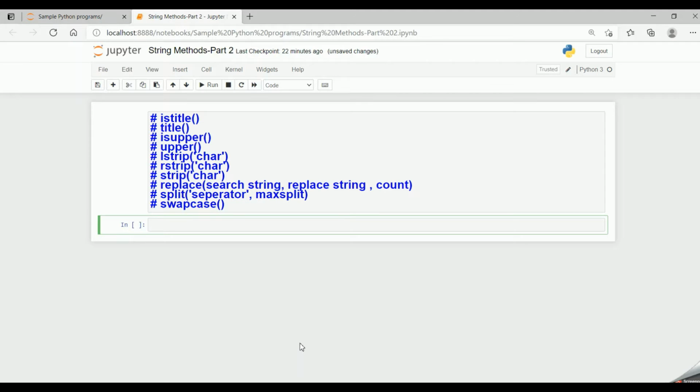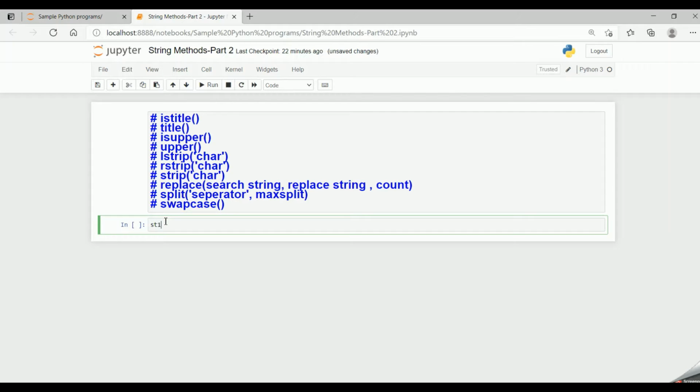In the previous session, we had looked into some of the built-in functions in strings. In this session, let's look into more built-in functions in strings in Python. So let's go on to the first built-in function, that is isTitle.